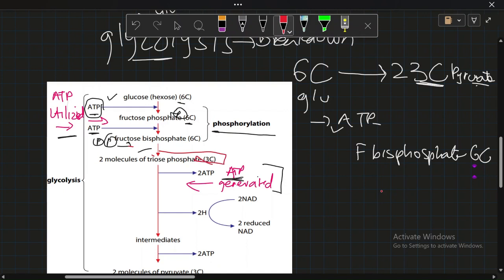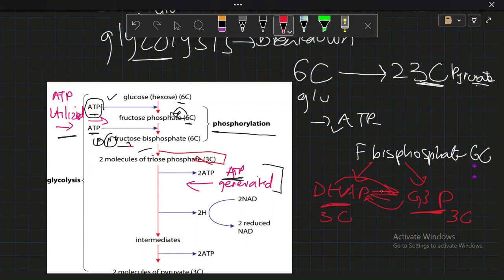So what happened here is fructose bisphosphate was broken down into DHAP and G3P, dihydroxyacetone phosphate and glyceraldehyde 3-phosphate. Both of these are 3-carbon sugars, and you also have to note that both are interconvertible. You can go from DHAP to G3P, and you can also go from G3P to DHAP, right?